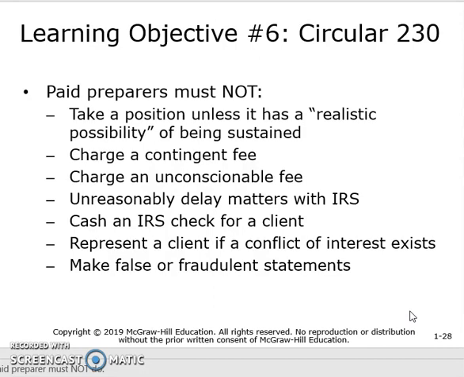So if you have a client that is married and then they end up divorced, in most cases, it is not recommended that a paid preparer represent both individuals at that point because there may be a conflict of interest that exists even if that taxpayer is not aware of it at that time. And also a paid tax preparer cannot make any false or fraudulent statements.